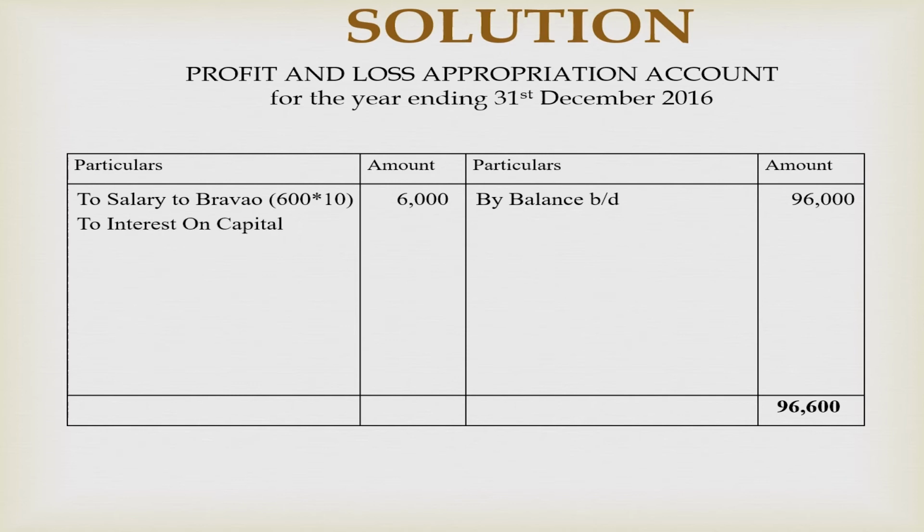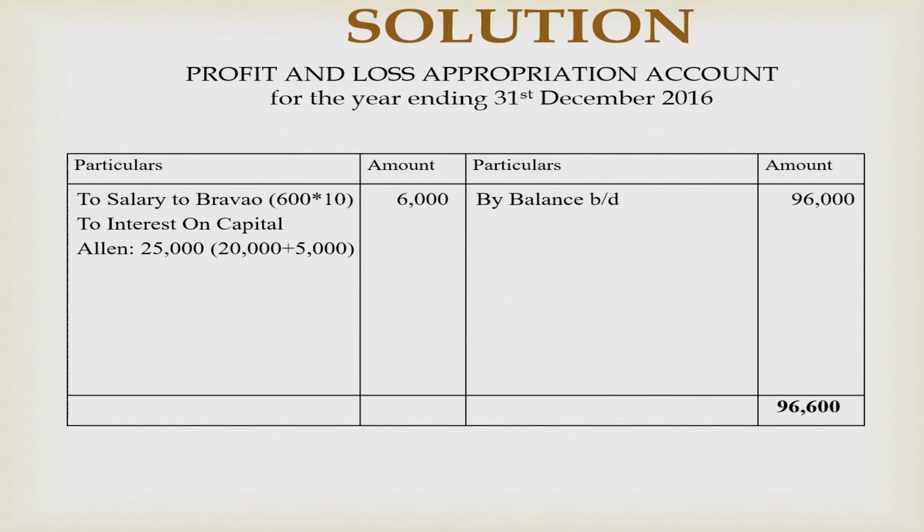To interest on capital, that is 10% on 2 lakh, that becomes 20,000, and again 10% on additional capital brought by Allen, that is $1 lakh. Now this additional capital was brought on 30th of June. So the interest will be paid for remaining months, that is July, August, September, October, November, December.